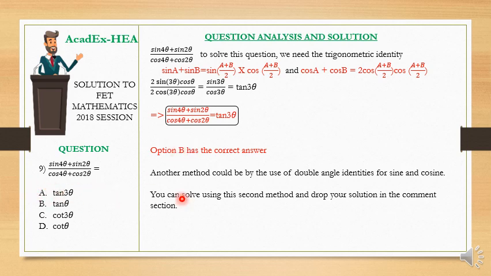Tan 3 theta. Now, alternatively, another method could be used. You can make use of the double angle identities for sine and cosine. So I'll leave you to solve this second method, and drop your solution in the comment section. You're obviously going to have the same answer as me, A, tan 3 theta. So we'll proceed.